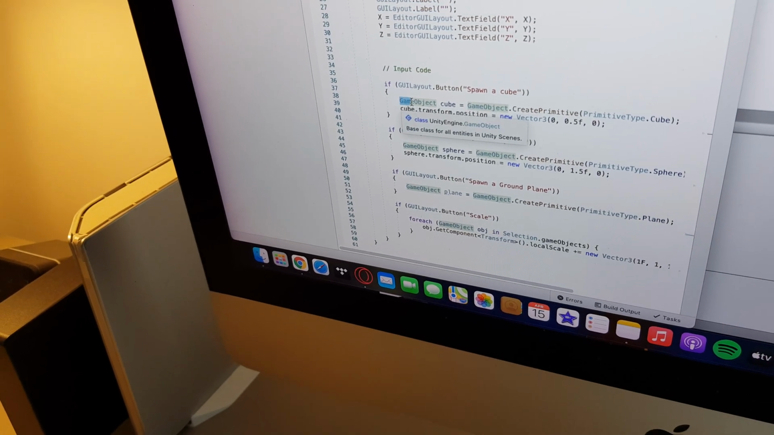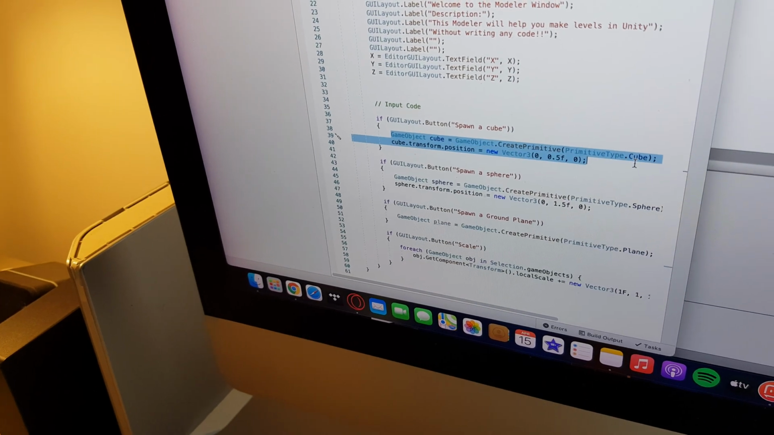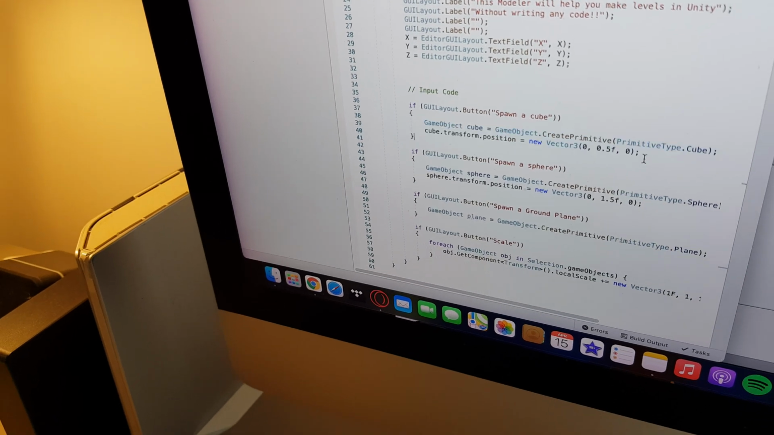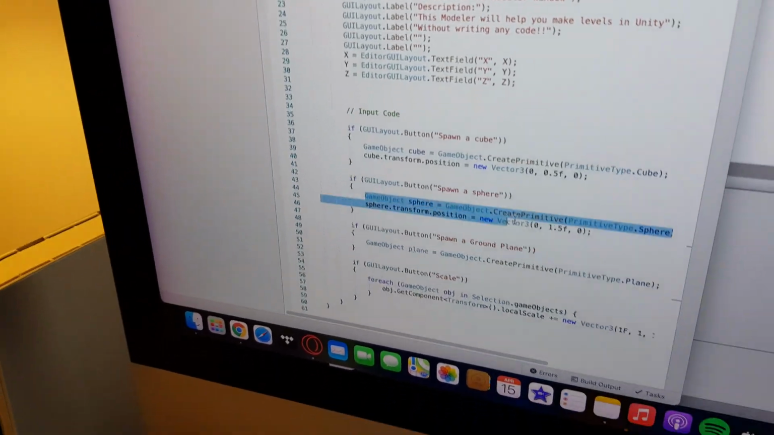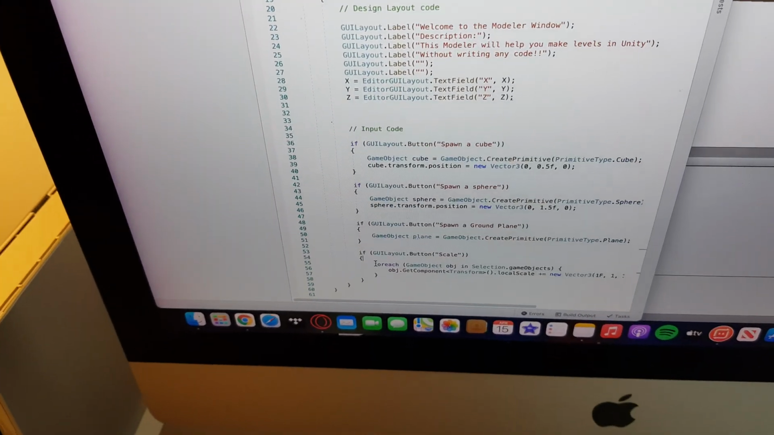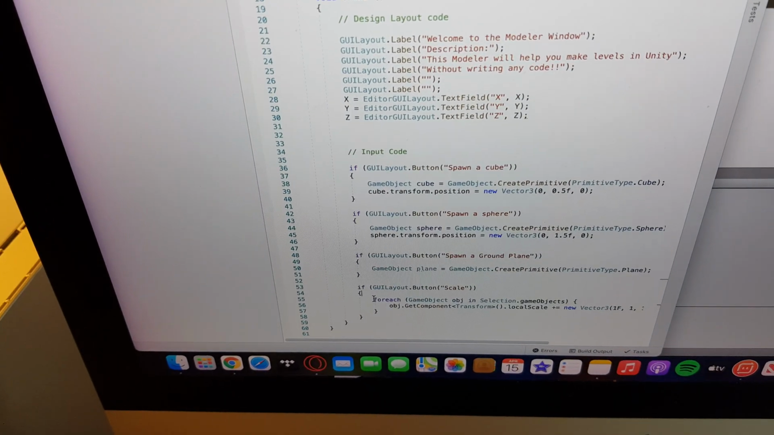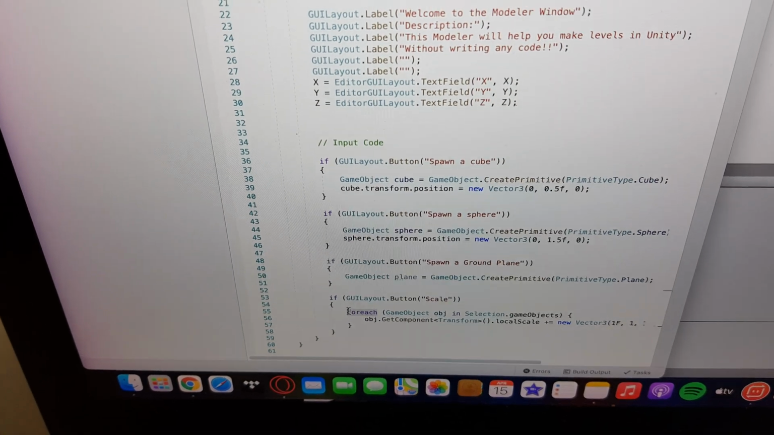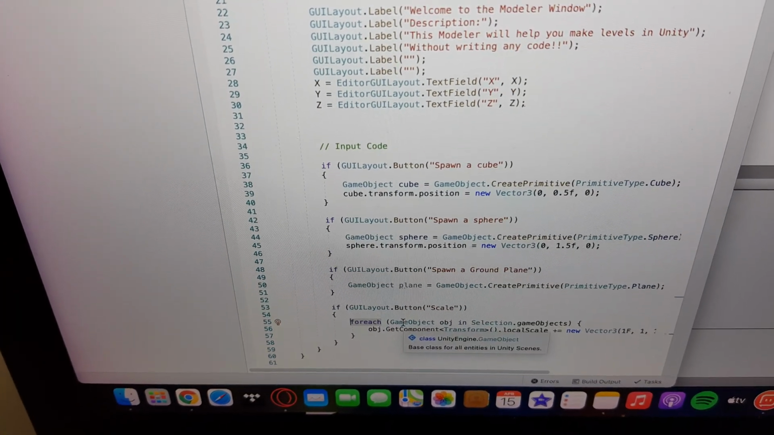So in here, it gets the primitive of a cube and spawns the game object in, and same with a sphere, plane, and here's the scale. So here's where the real magic happens. There's a loop in this button which detects